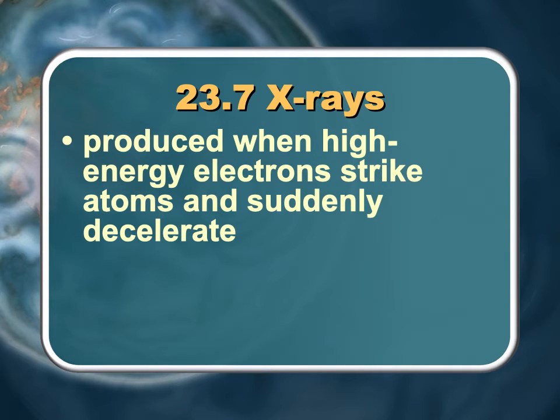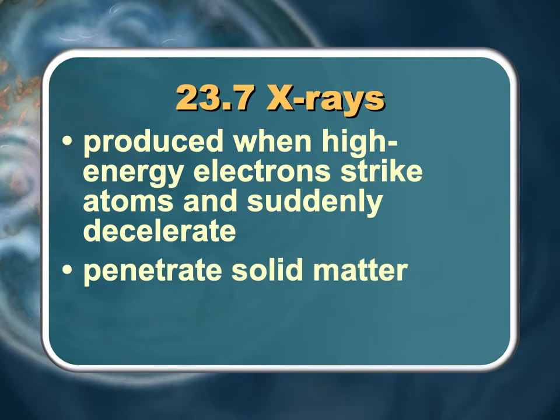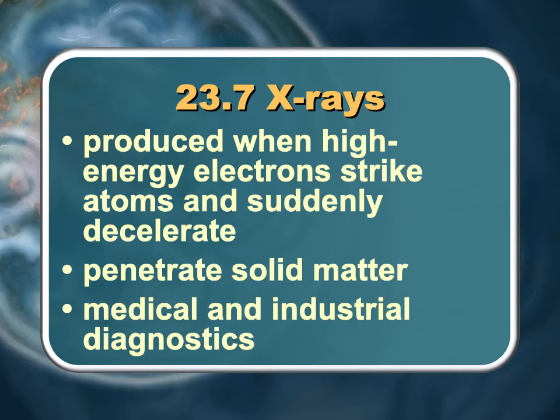These are produced when high energy electrons strike atoms and suddenly decelerate. So you're talking about free electrons moving at very high speeds, slamming into an atom, and then getting stopped, and they release X-rays. And X-rays can actually penetrate solid matter, used in medical and industrial diagnostics.